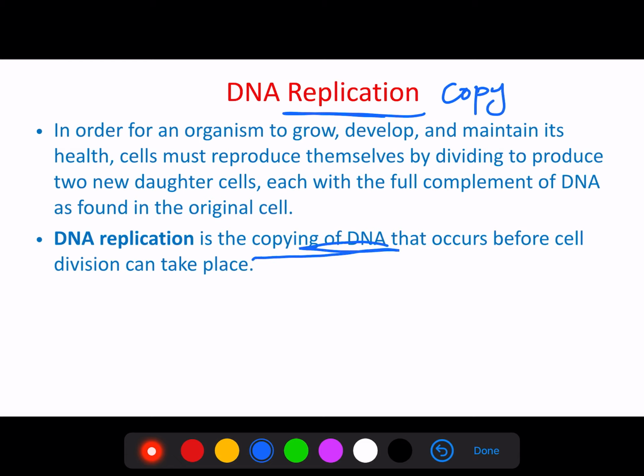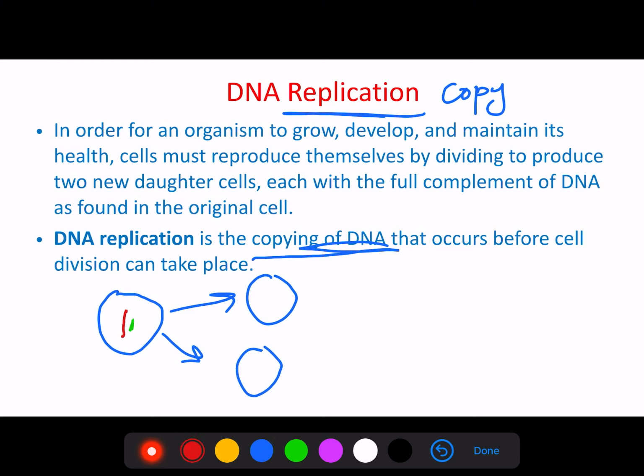Now, why do cells need to do DNA replication, or to copy their DNA? In order for the cell to divide. Later in this chapter, we will understand cell division, but we can think of it now in a simple way. So this is a cell that has two chromosomes, and this cell needs to divide to give daughter cells, two cells. Now, if it has only two chromosomes and it's going to divide, each cell is going to get, for example, one chromosome, or maybe one cell will get both chromosomes and the other cell will get nothing.